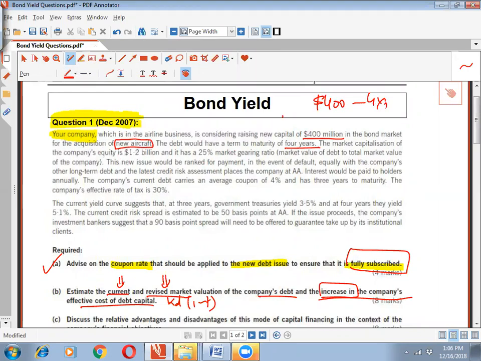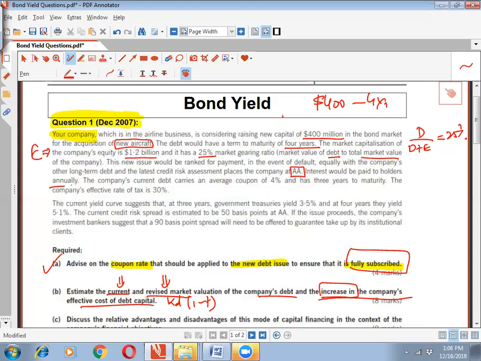The market capitalization of the company's equity is 1.2 billion. That means the market value of equity is 1.2 billion. Furthermore, it has a 25% market gearing ratio, that is market value of debt to market value of the company. So debt upon debt plus equity is 25%. It says this new issue would rank for payment in the event of default equally with the company's other long-term debt, and the latest credit risk assessment places the company at AA.